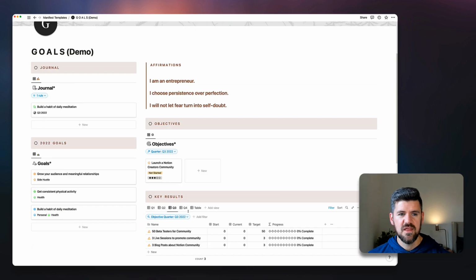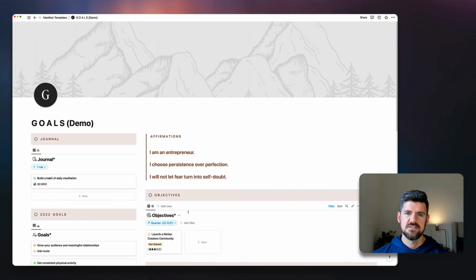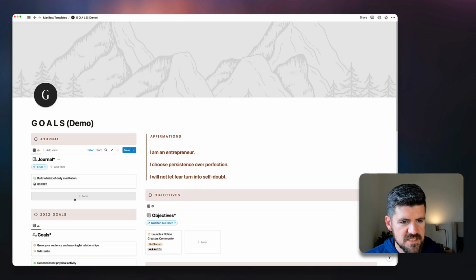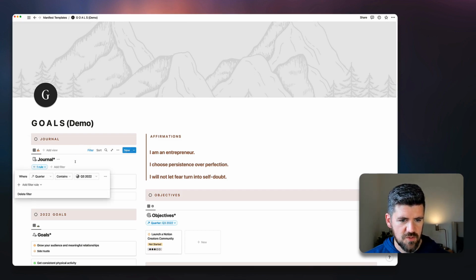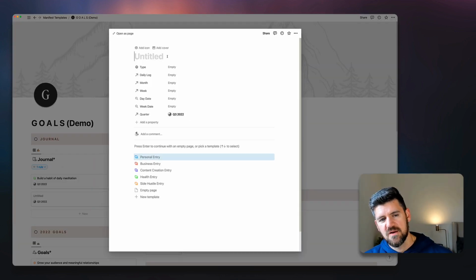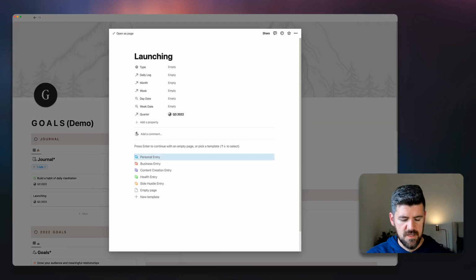But these are really the key databases as part of this dashboard. The last part, which is the journal, this is a space to not only set intentions, but to capture any ideas or reflections on how the quarter is going, and have those available at the very top. So, if we open this up, we can see here that, let's just make sure that this is filtered to quarter 3, which it is. I'm going to open up the journal, and we'll say make a reflection journal post or entry.